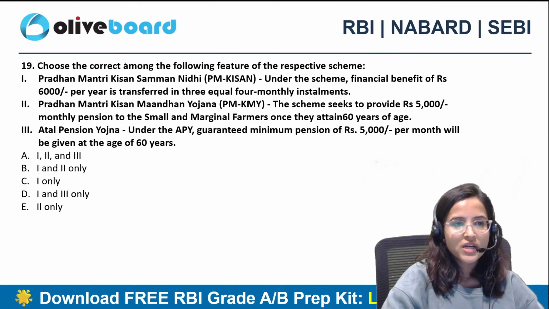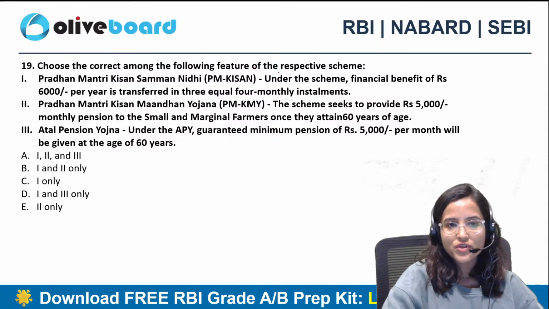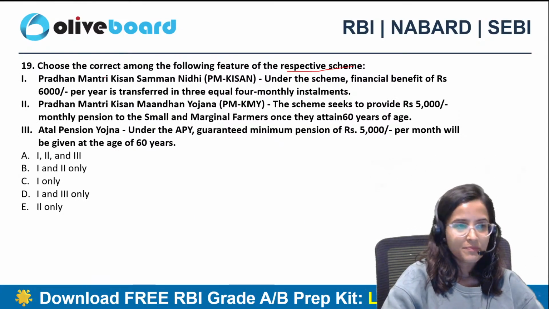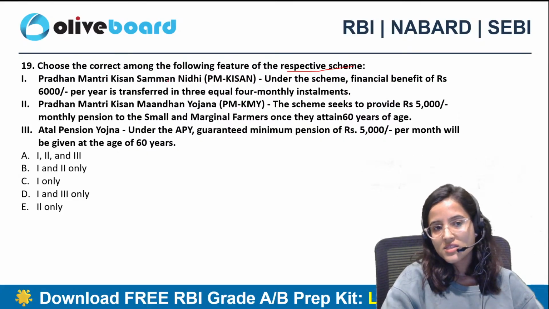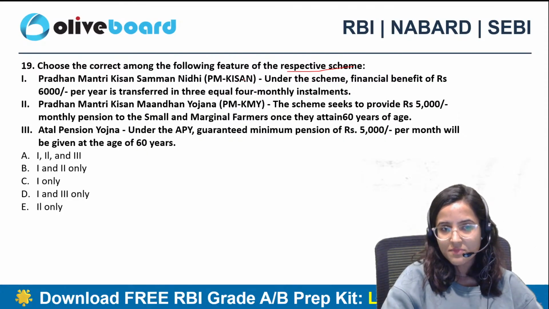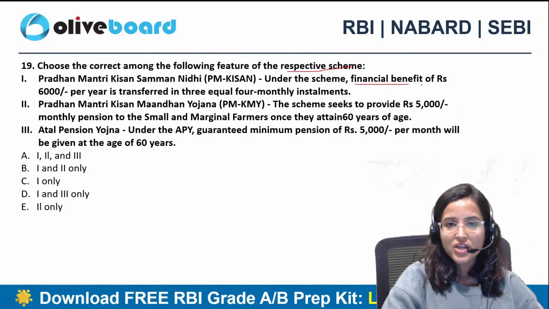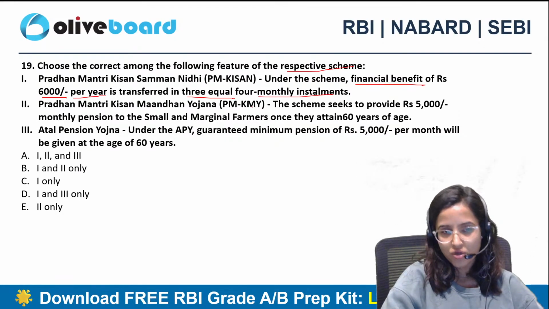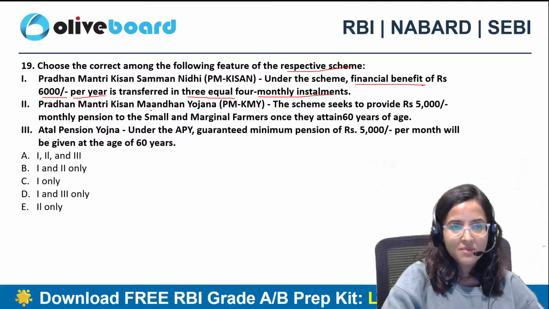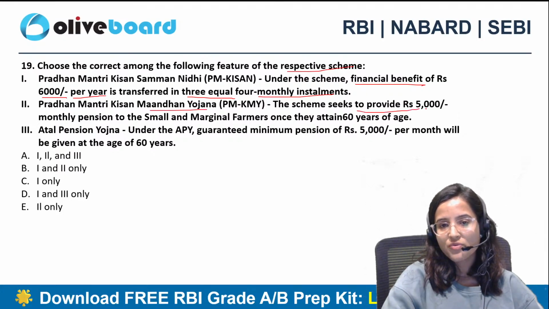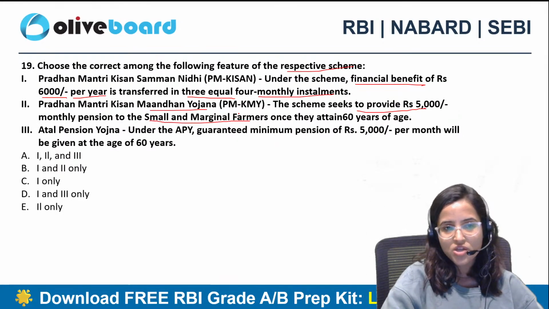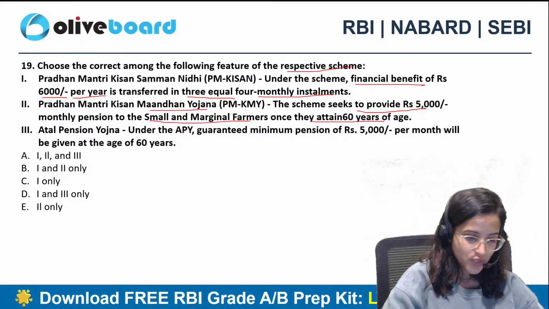19th question, choose the correct option among the following feature of the respective scheme. Pradhan Mantri Kisan Samman Nidhi. Under the scheme, PM Kisan, financial benefit of rupees 6,000 per year is transferred in 3 equal 4-monthly installments. Pradhan Mantri Kisan Man Dhan Yojana. The scheme seeks to provide 5,000 monthly pension to the small and marginal farmers once they attain 60 years of age.